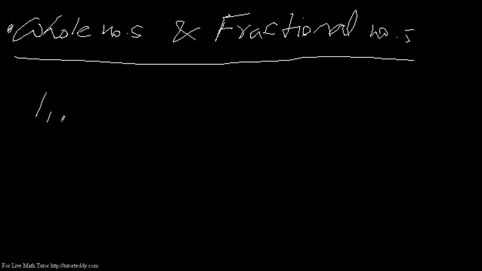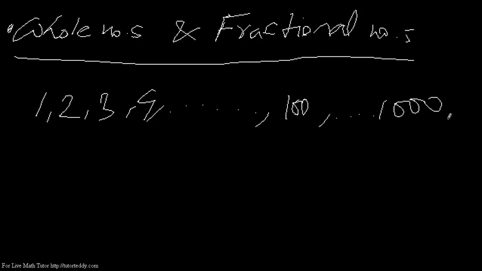say 1, 2, 3, 4, whatever the numbers be, 100, 1000, whatever the numbers be, these are called whole numbers. Why so? Because how do we define whole numbers? We define whole numbers this way. When a quantity is composed solely of entire units, its measure is called a whole number or integer. This is kind of a formal definition.